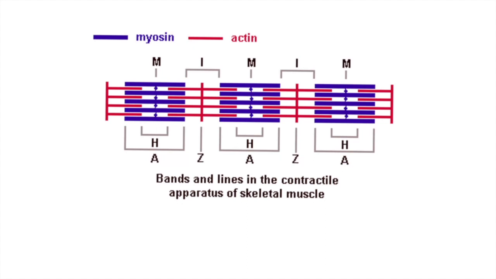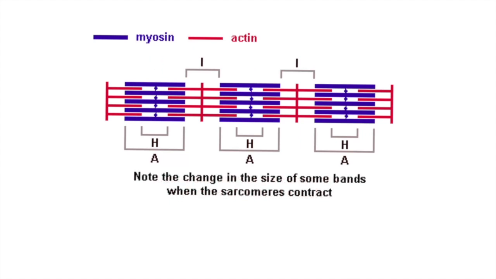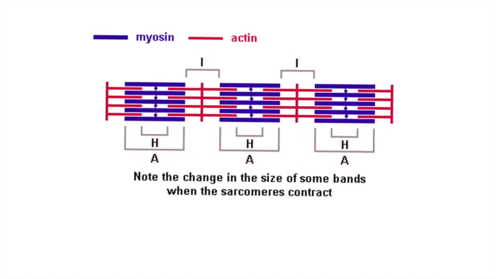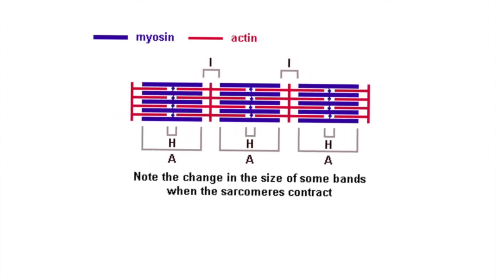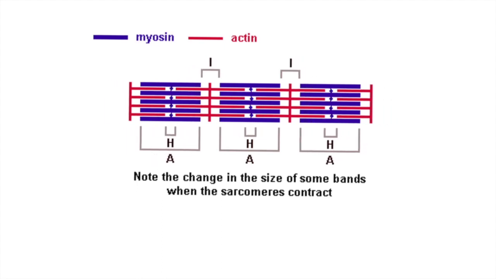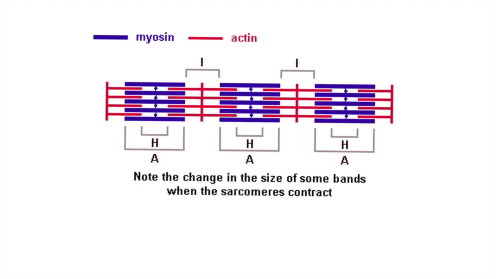During contraction, the actin filaments glide forward and obliterate the H band. So the I band is reduced, the H band is obliterated, and the A band remains the same.